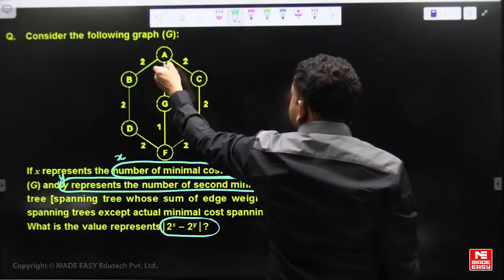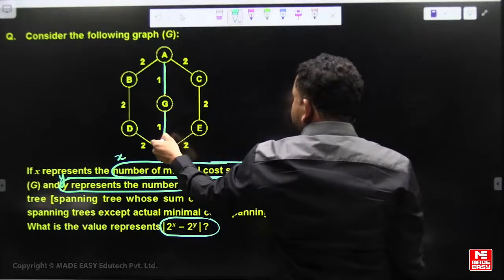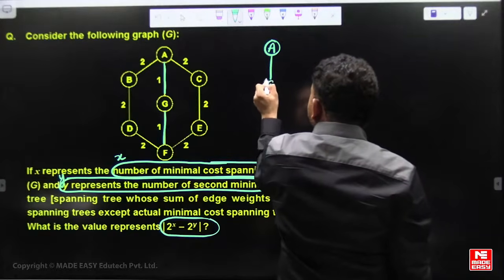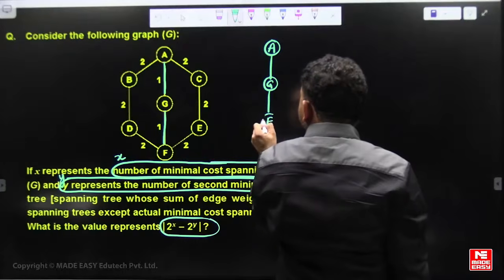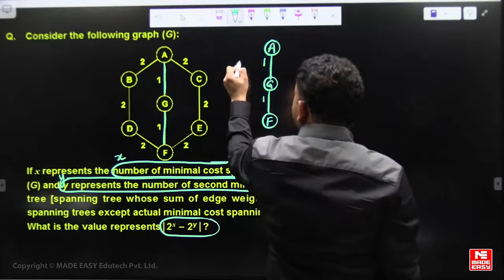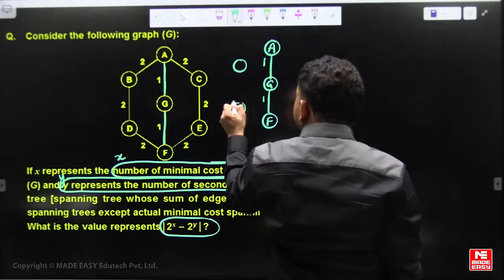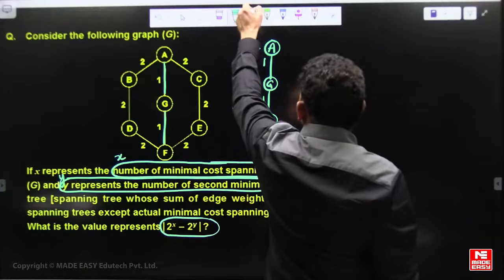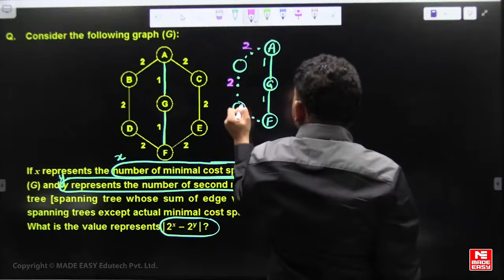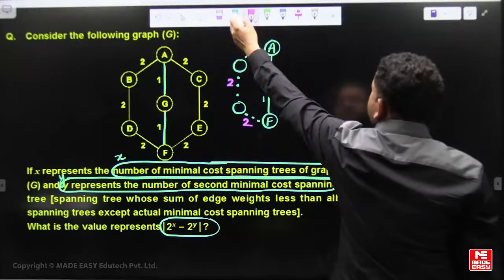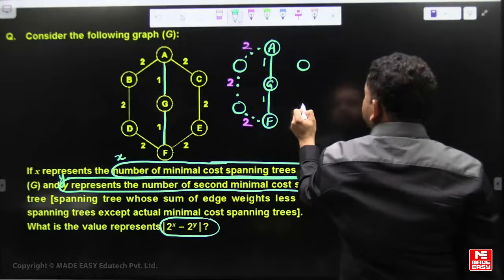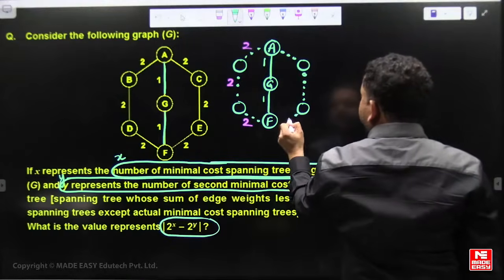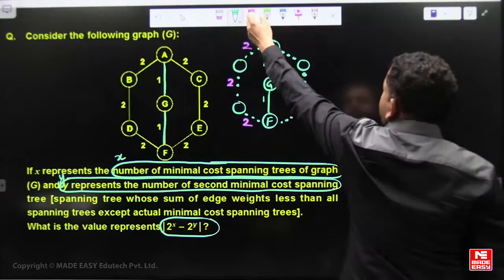See, both min cost edges are not forming a cycle, that means A to G and G to F are both not forming a cycle, so both are in the MST, and 2 edges are required for this subgraph, out of 3 edges. All edge weights are 2 only.